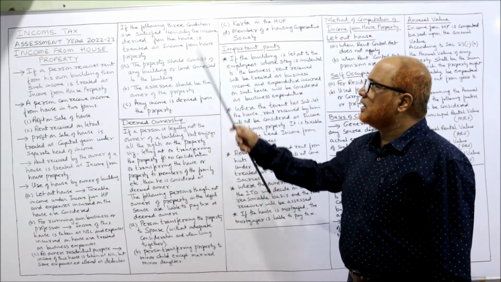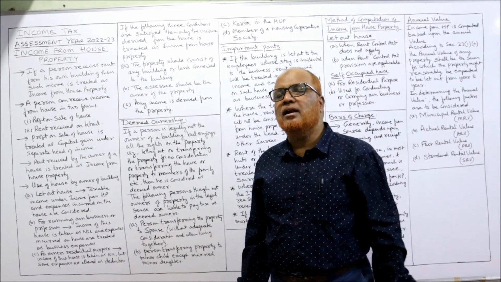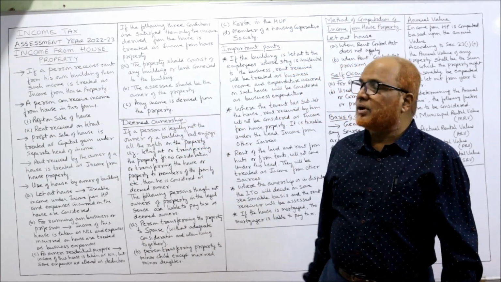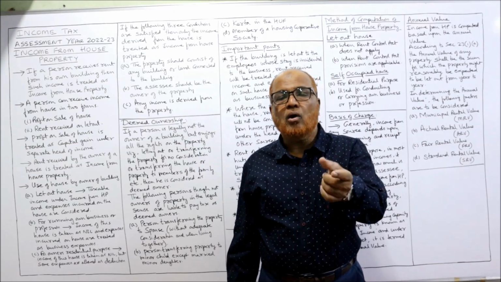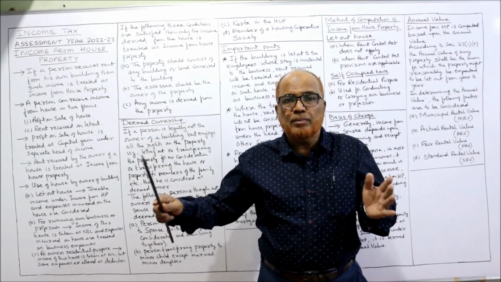Now if the following three conditions are satisfied, then only income will be taxable under the head income from house property. Three conditions are there. The first condition is the property should consist of any building or land connected to the building. Land should not be separate.